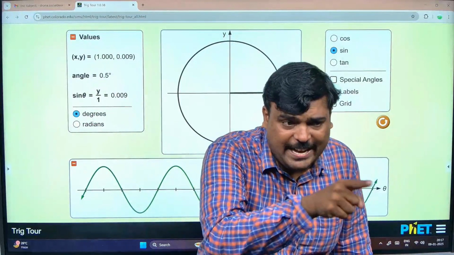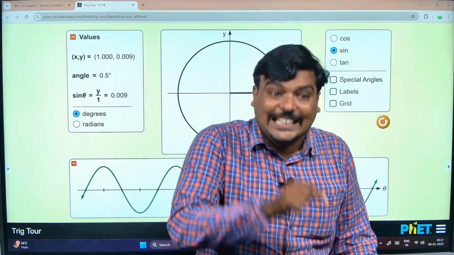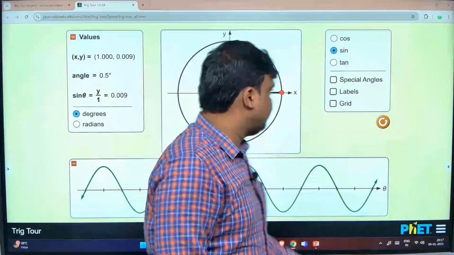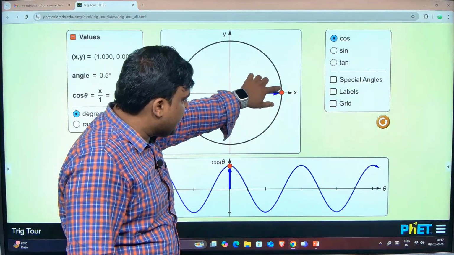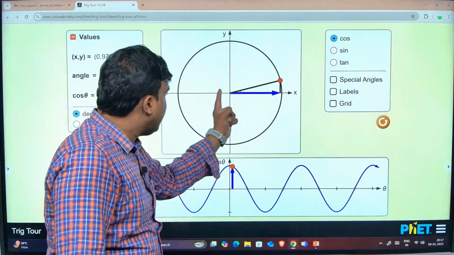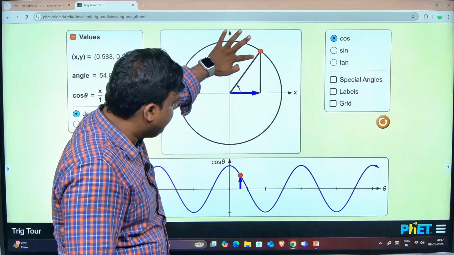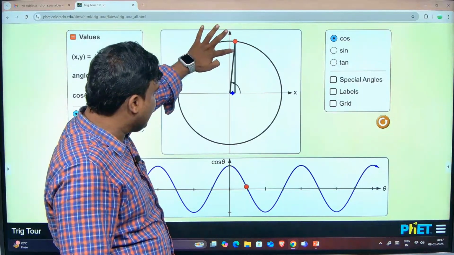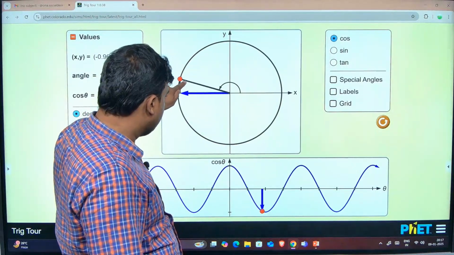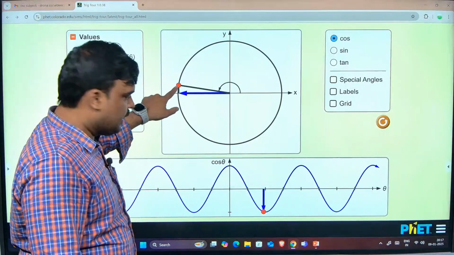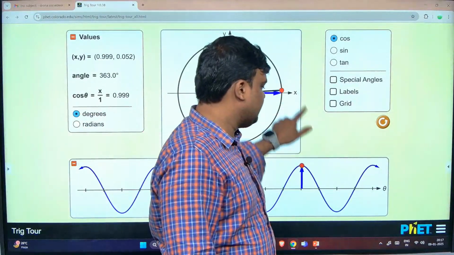What is the difference we are going to make in cos? We are going to note adjacent instead of opposite. I am going to go for cos. அப்போ முன்னாடி நான் என்ன பண்ணேன், இதுதானே நோட் பண்ணேன். Now I will measure the length which is adjacent, and I will keep on measuring. When I reach 90, it became 0. And when it comes like this, once again it gives -1. And it goes here, it goes to what? 0. And once again it reaches 1.